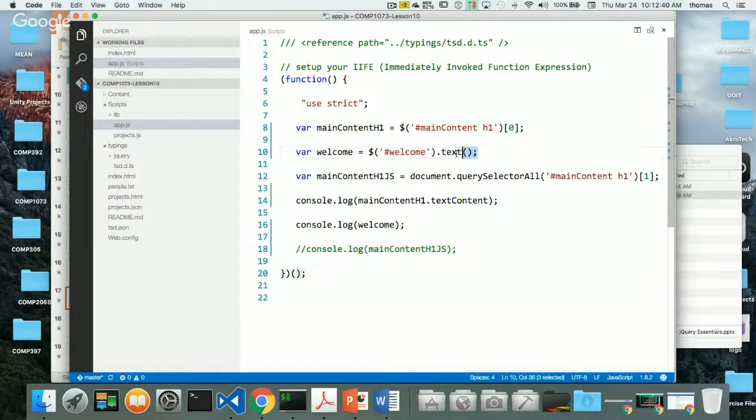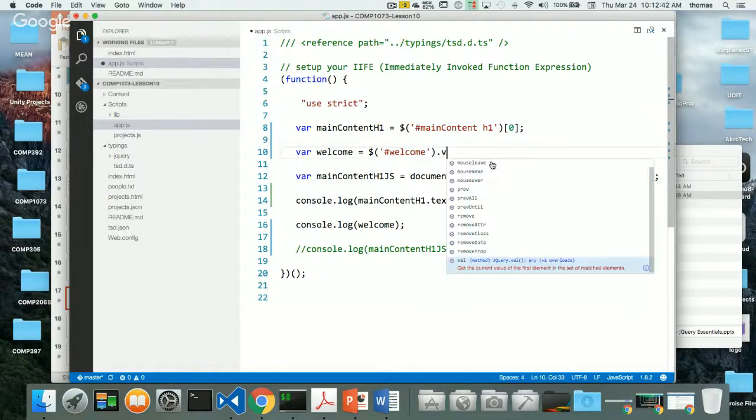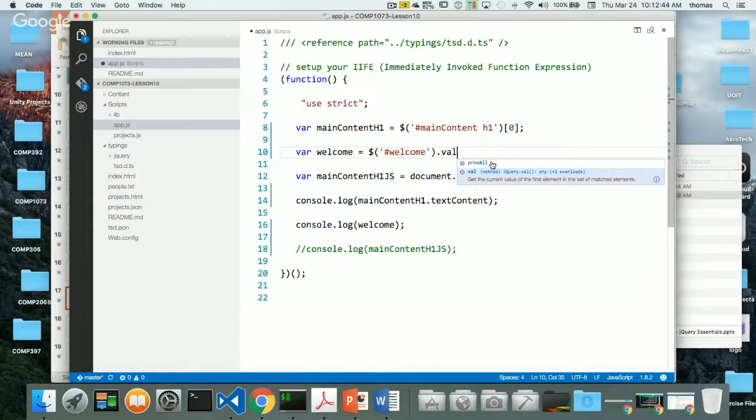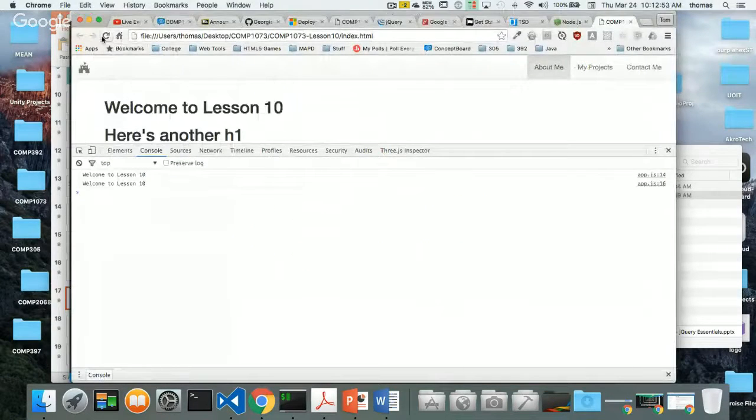Now, what if I put val? Does val exist? Look what it says: get the current value of the first element in the set of matched elements. Well, there isn't a value, like we did last time. So welcome now should give me an error. Refresh. Get nothing. There is no value of this. How do I add a value?